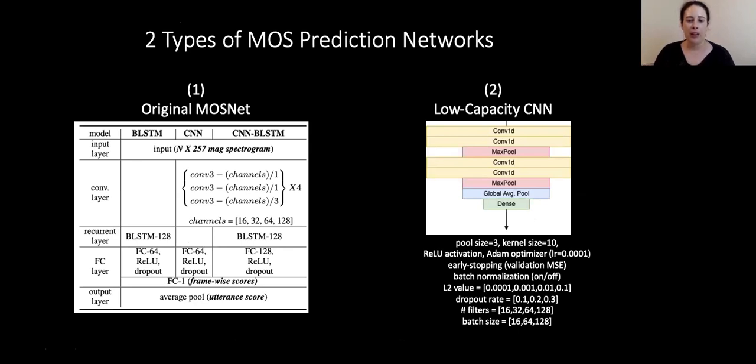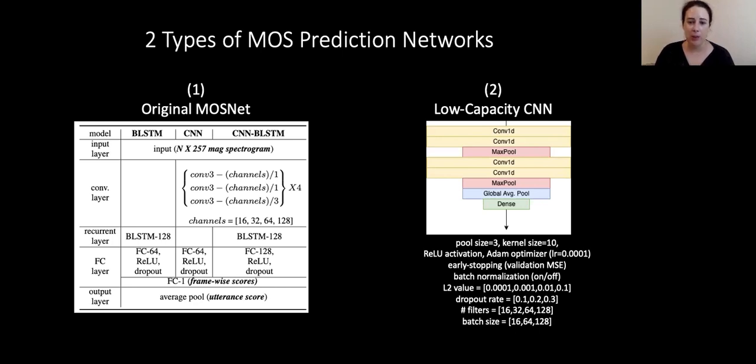So again, we explore 2 types of MOS prediction neural networks. In the first case, we have all of the machinery that comes with the original MOSNet, which has different types of architectures. For example, there's one version that has a bidirectional LSTM, another version that has a CNN, another version that has a CNN BLSTM combination. And so with their code provided on GitHub, we get all of the architecture, and we explore all of the different hyperparameters that they explored.